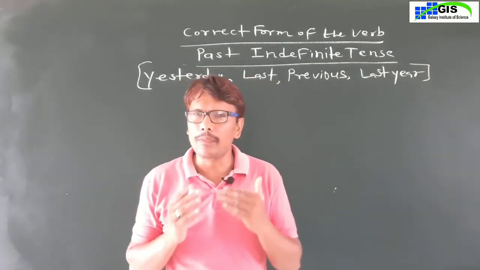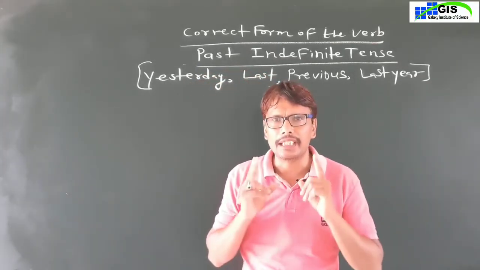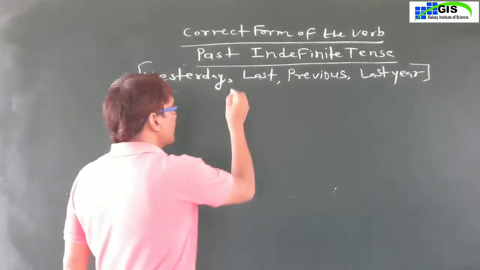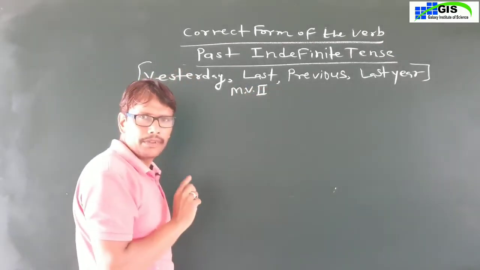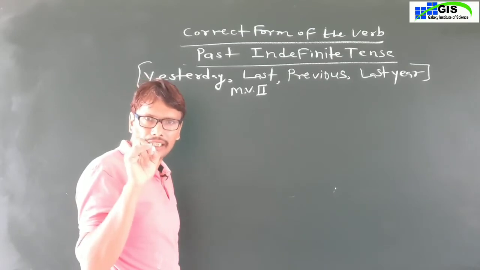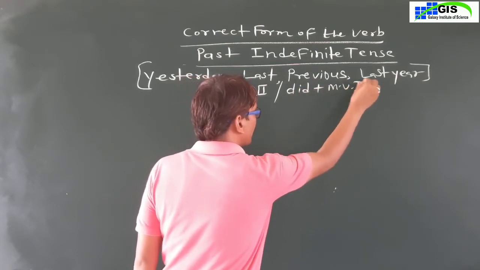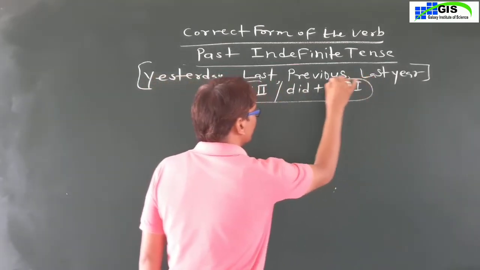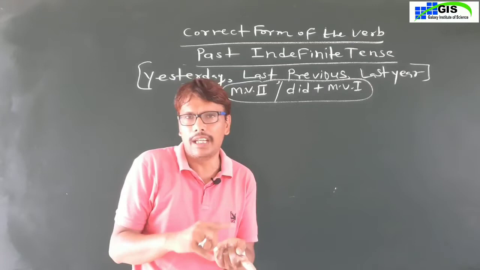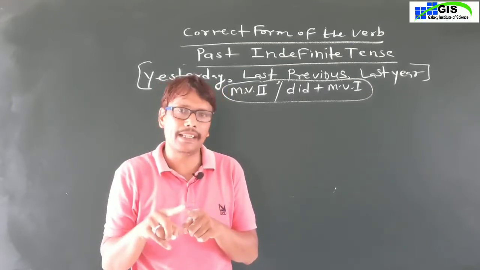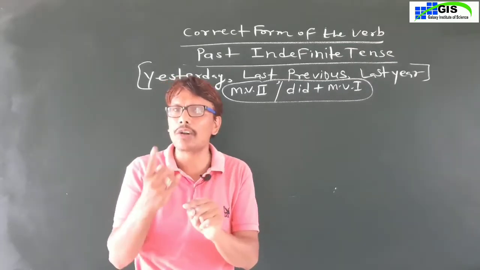If any one of the adverbs of time is given in your sentence, then in the blank you will use the second form of the main verb. If you do not want to write the second form of the main verb, then you can write here did plus main verb first form. In affirmative sentences of present indefinite tense, we always use the first form of the main verb, s or es behind the main verb.